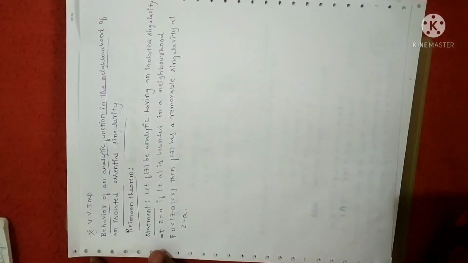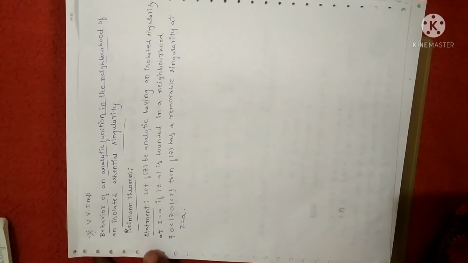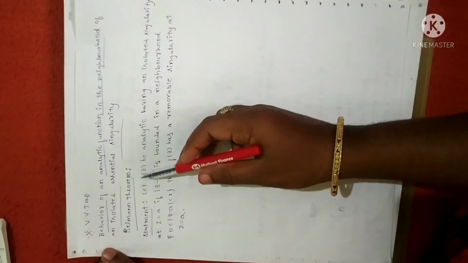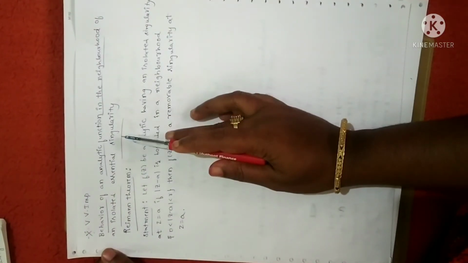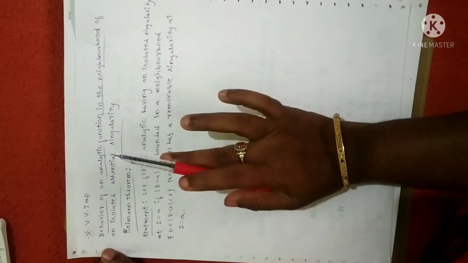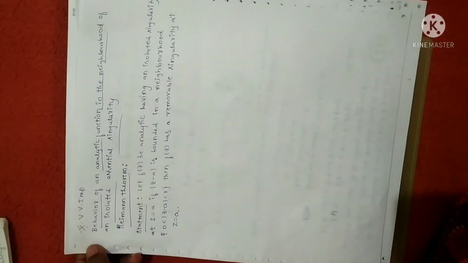Just now I told you that an essential singularity means the principal part contains an infinite number of terms, or a point z is equal to a which is neither a removable singularity nor a pole. In one of the years only this statement was given. So this theorem decides the behavior of an analytic function in the neighborhood of an isolated essential singularity. This is one of the important theorems. You have to memorize this. Please practice this theorem.